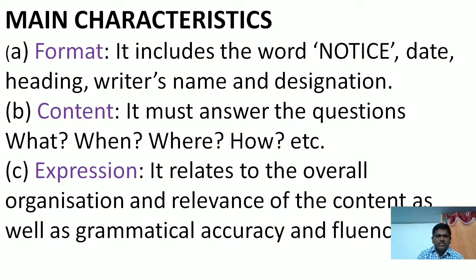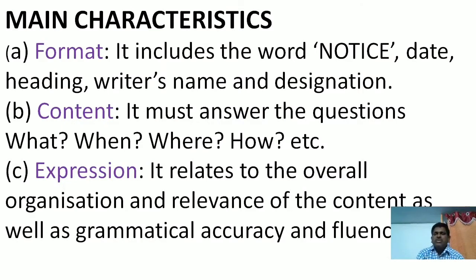The format includes the word notice, date, heading, writer's name, and designation. What is a designation? Designation means MRO, MP, MLA, headmaster, and so on. What is a qualification? Qualification is nothing but MA, BA, BSc, MSc, and so on.